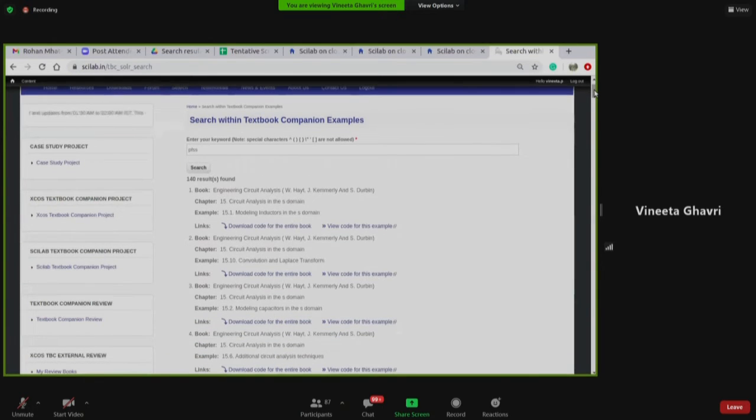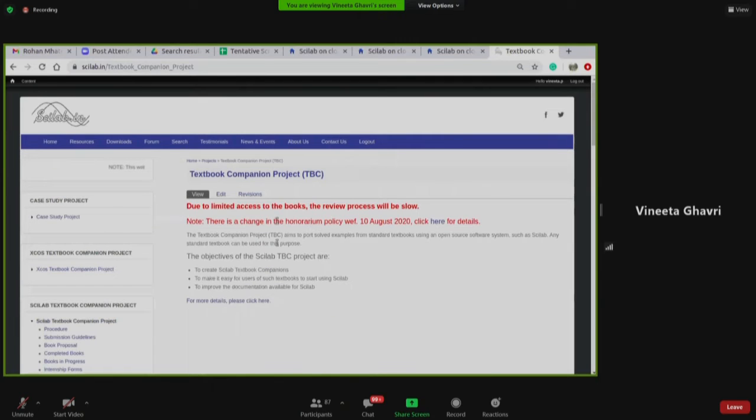So scilab.in is the FOSSEE Scilab website. Scilab.org is Atom's website. Scilab.in is our website. So you go to scilab.in, click on textbook companion project, and you'll have the details of everything you have to do.